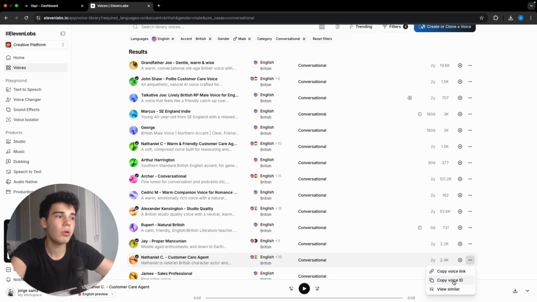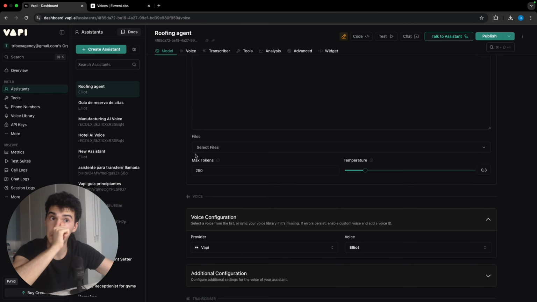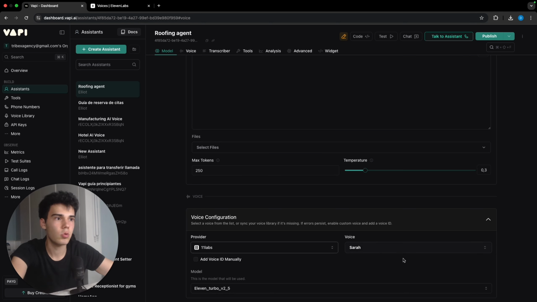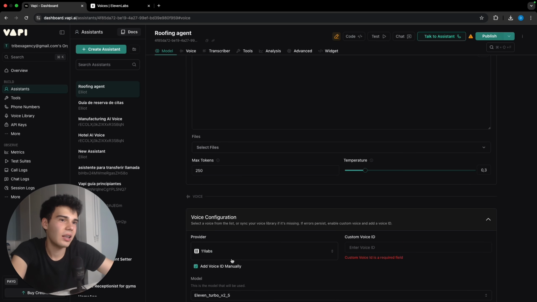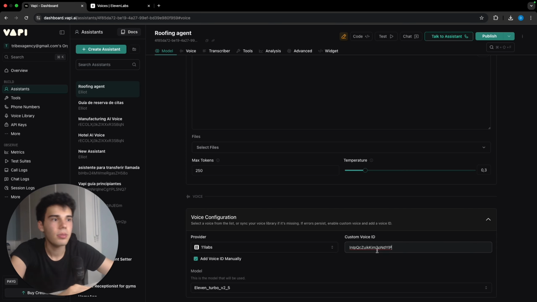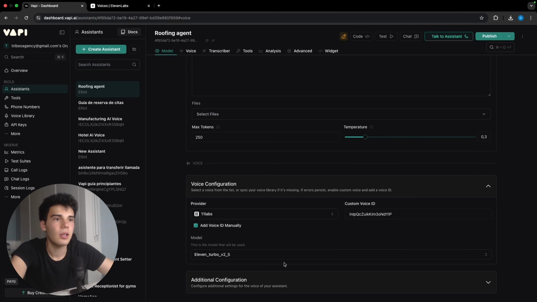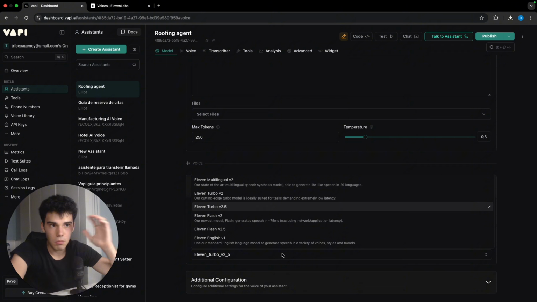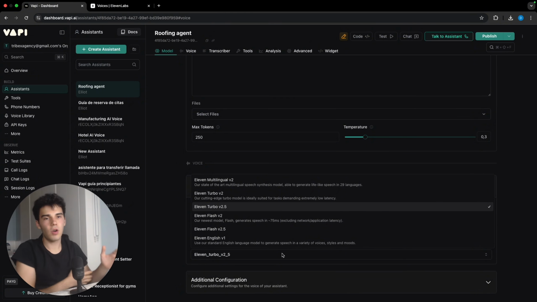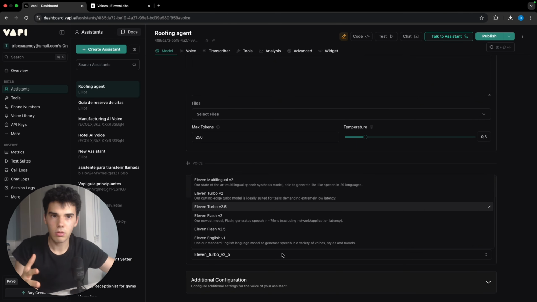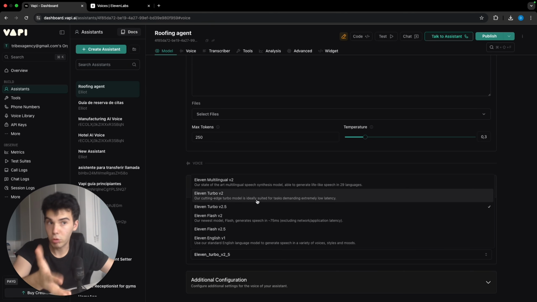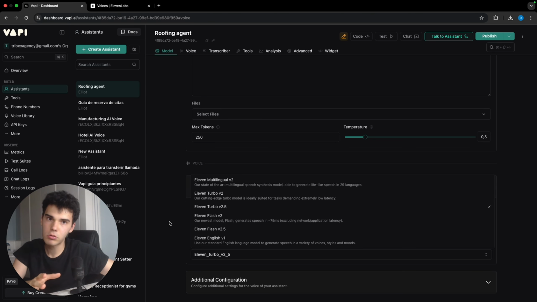I actually like it. So we're gonna copy right now the voice ID. We're gonna bring it back to the Vapi dashboard, and we're gonna change in this case to ElevenLabs. Now we're gonna click on add voice manually, and we're gonna include here our custom voice ID. Here we have the different models. In this case, ElevenLabs Turbo 2.5 is the one that works best for English. If you are doing it in another language, just choose multilingual, but this one generates the best response. It's true that in a bit more time, if you want rapid and fast responses, go with Flash, but in this case I prefer better responses in more time.